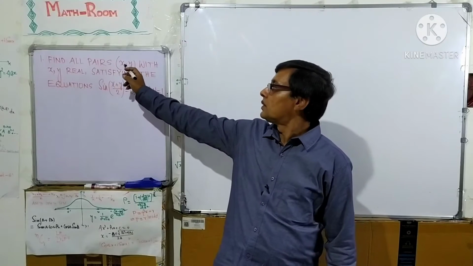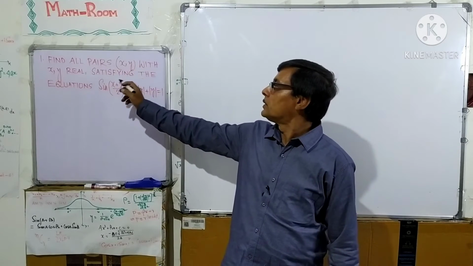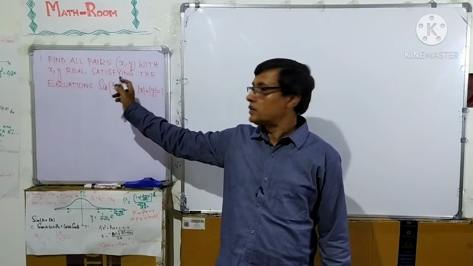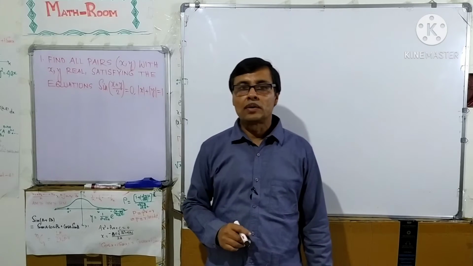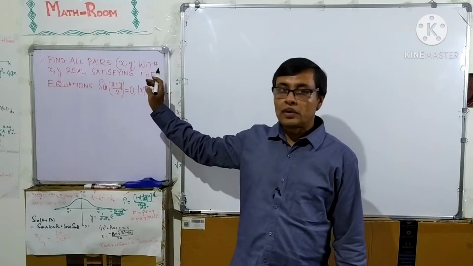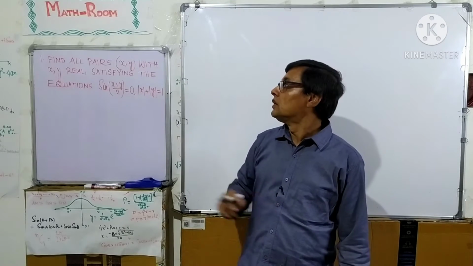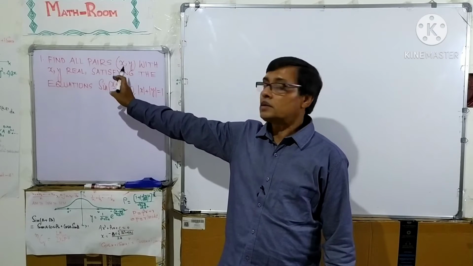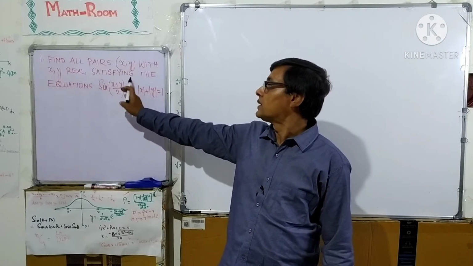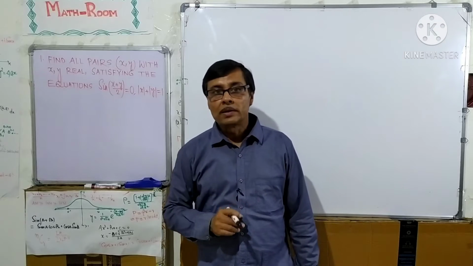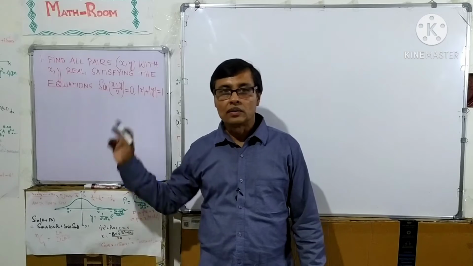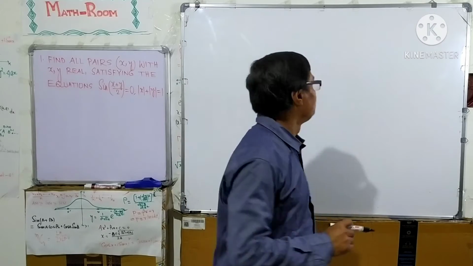This is an interesting problem. Find all pairs x, y with x, y real numbers satisfying the two equations: sin((x plus y) over 2) equal to 0 and mod x plus mod y equal to 1. We have to find the solution for the pairs x, y, real numbers, that satisfy these two equations. Let us start.